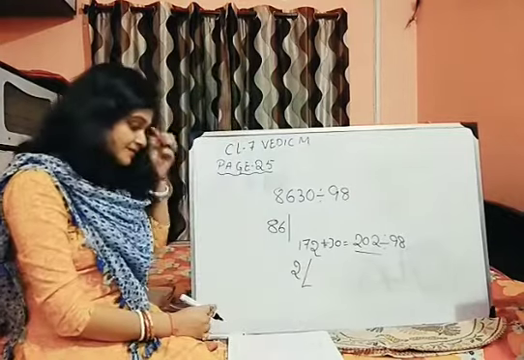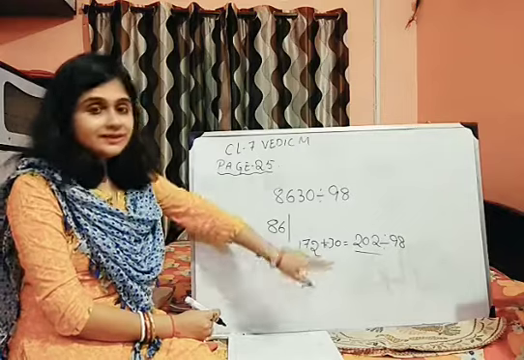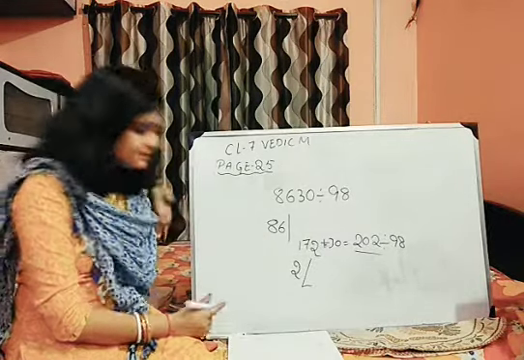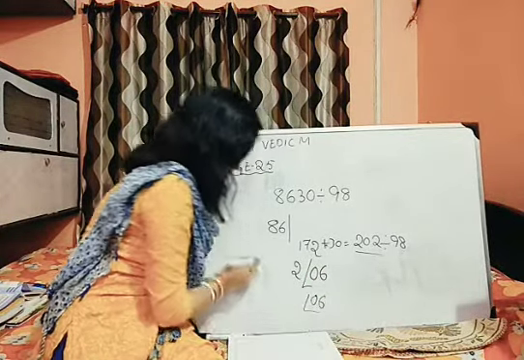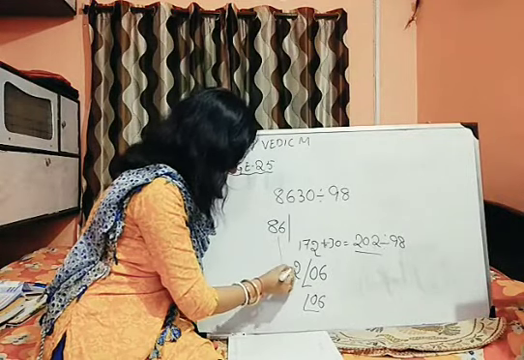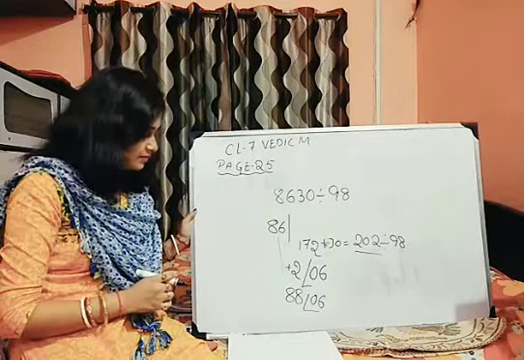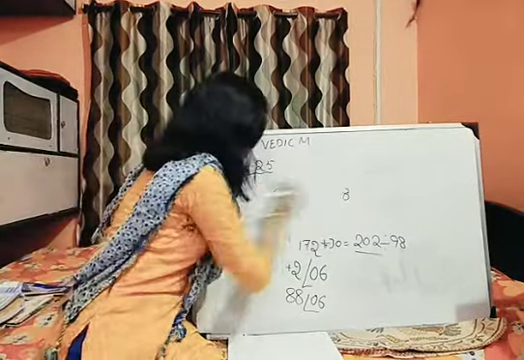Now, the next one will be 06. Because here you have to take the double number. Remember, because the base number you have to keep in mind. So, we will write 06. Now, 86 will come down, adding this. So it's 88 quotient and 06 is your remainder. And the last one.